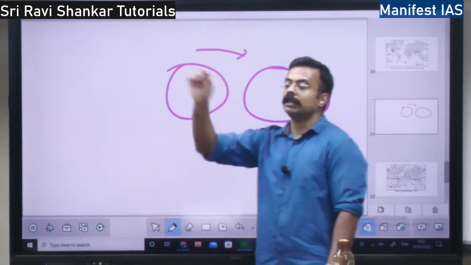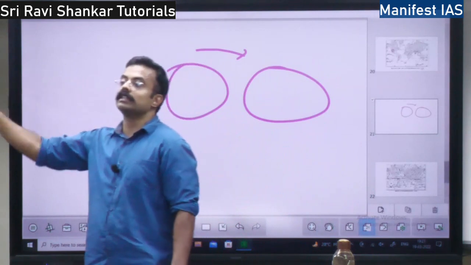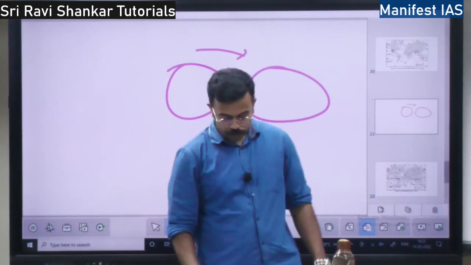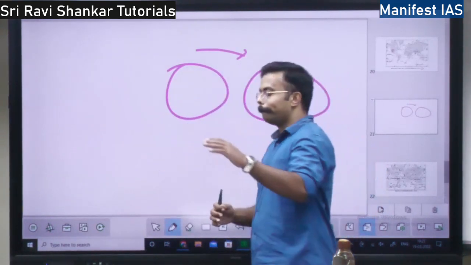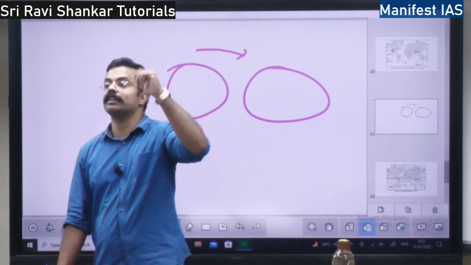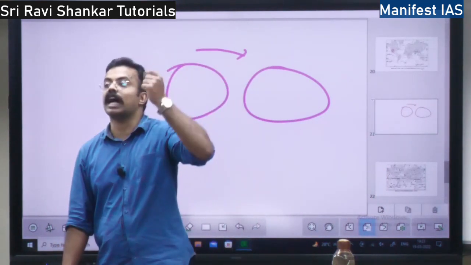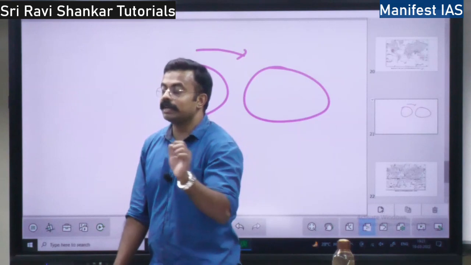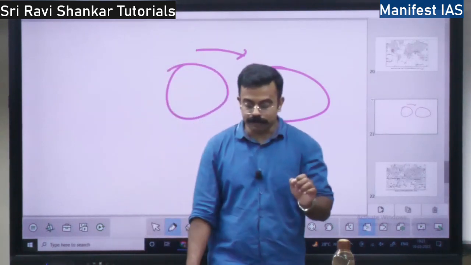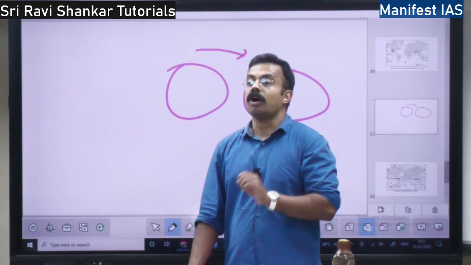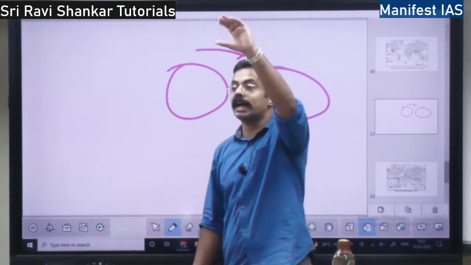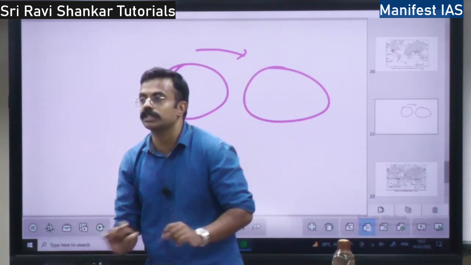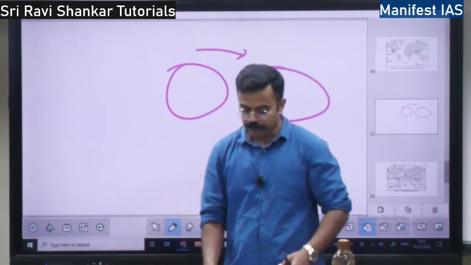So just like isotherm, the line which goes through equal pressure is called isobar. I told you pressure varies with altitude, with the height. So the pressure is always measured with respect to sea level. Always the pressure is measured by reducing the height to the sea level, because with the height the pressure varies. So we should always reduce it to the sea level, right?